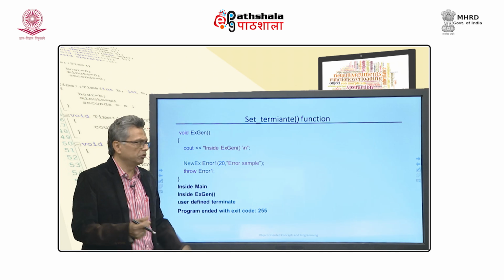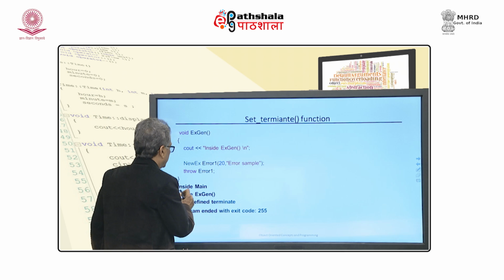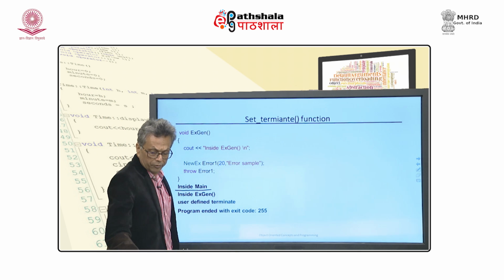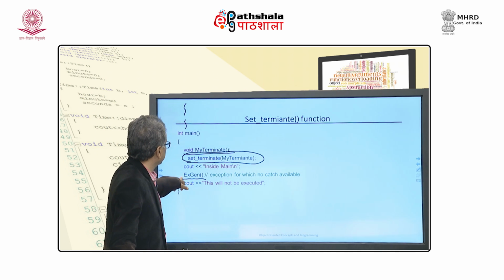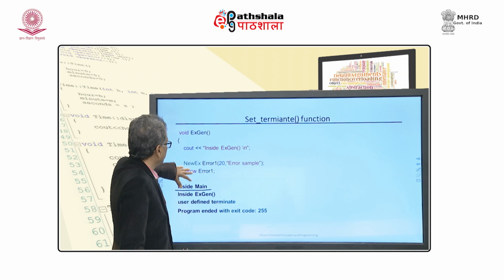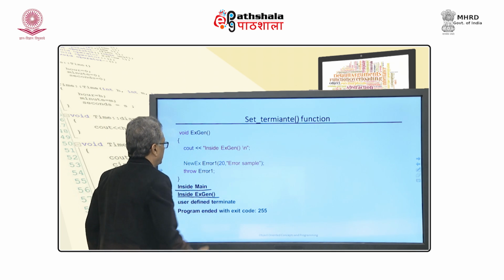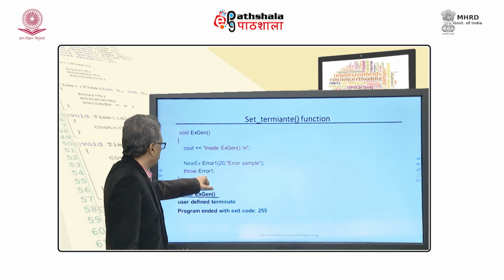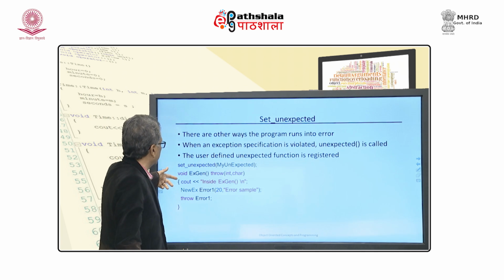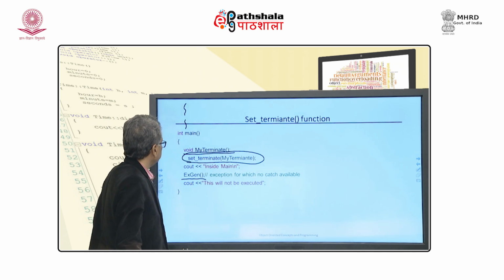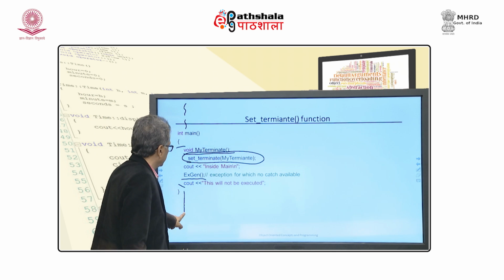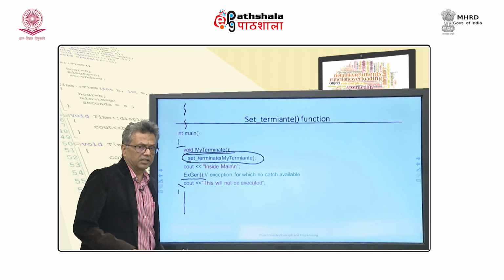This is a common thing which we have already seen. So, what does it do? It goes inside main, which calls xgen, the exception generator. Because main calls this function, it goes inside and throws. Once it throws, it has to be caught, but there is no try here. Is there one in main? No. If you had a try statement and then a catch, probably you would be able to manage it, but we have not written any try-catch.